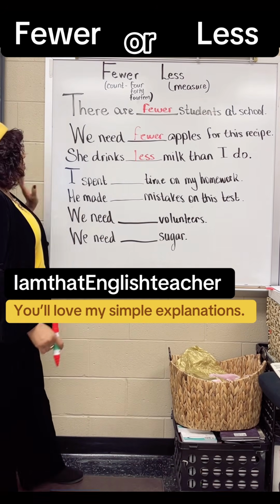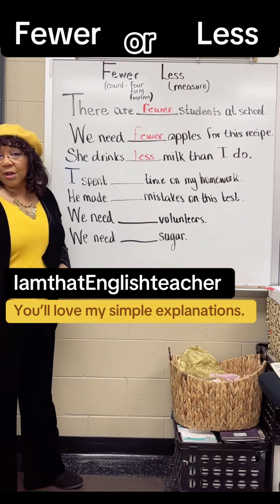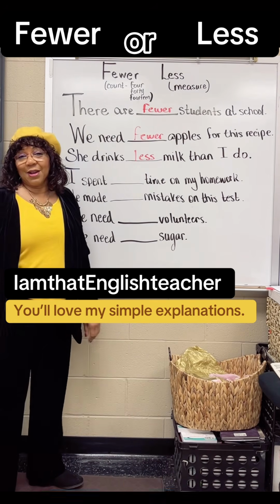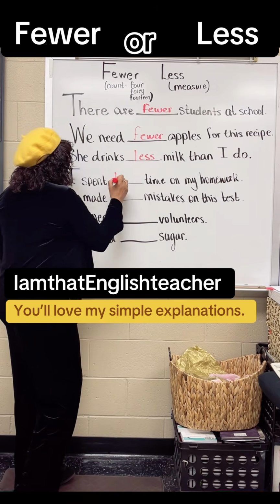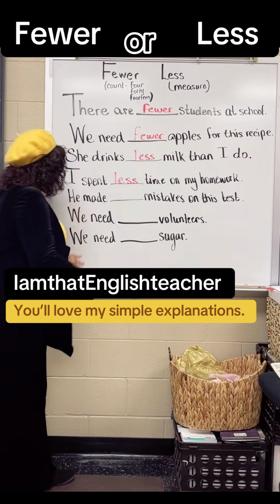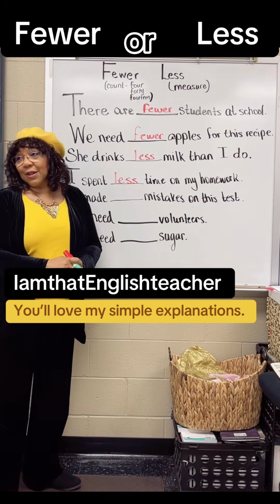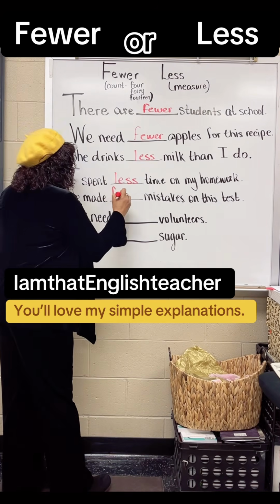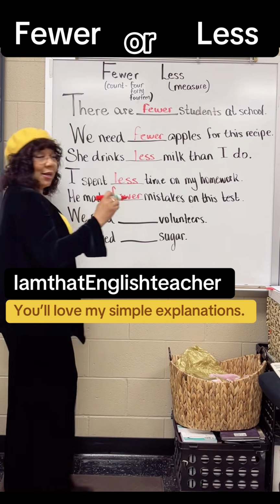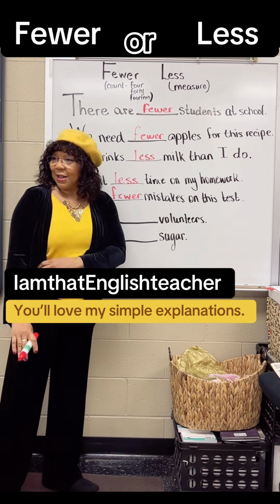Okay, so this one. I spent blank time on my homework. Fewer. You spent fewer time on your homework? Less. Okay, I wanted you to redeem yourself. Okay. He made blank mistakes on this test. Fewer. Because we can count them, right? He made a 3 out of 10. Next time he made a 7 out of 10. But can I ask you a question?